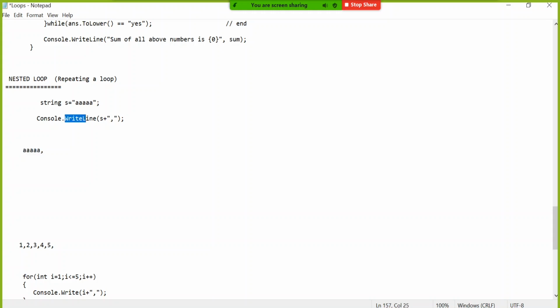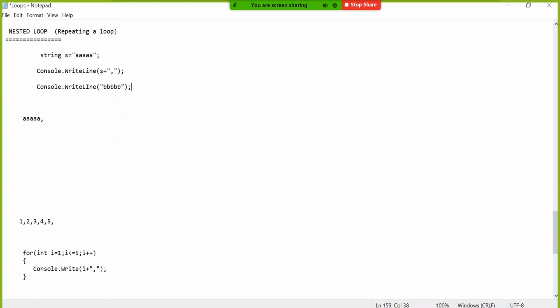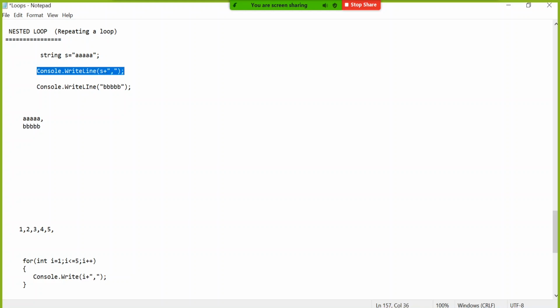Since it is Console.WriteLine, automatically the cursor will go down, so if I have something else here, let's say one more line, Console.WriteLine BBB, then this BBB will come after this line. Don't you think so? Next line, obviously, because Console.WriteLine says display it and take the cursor down. Display it and take the cursor down.